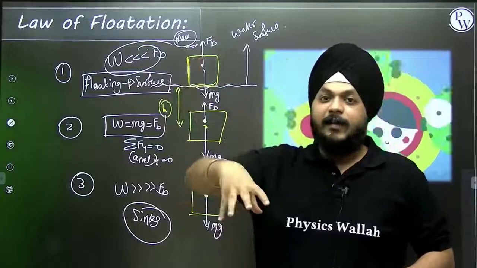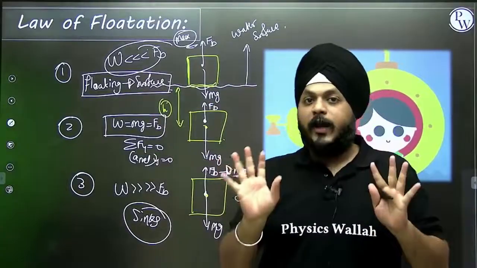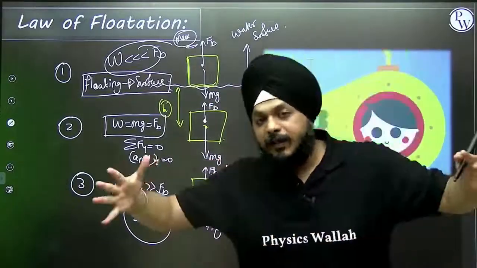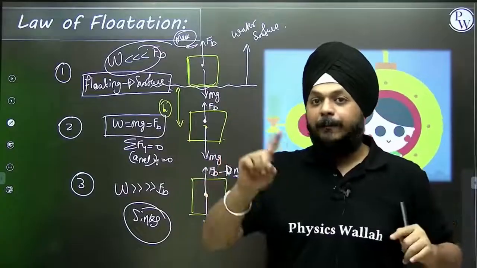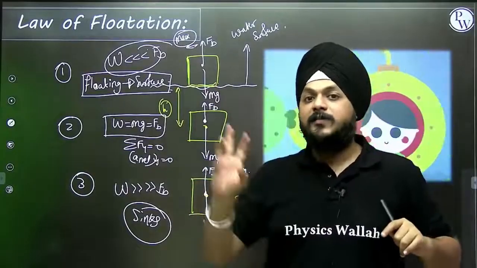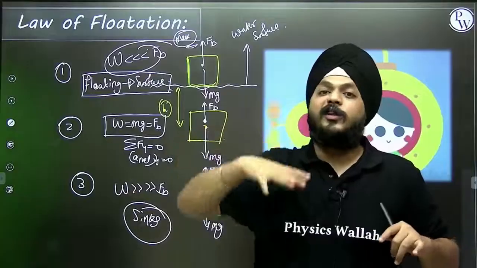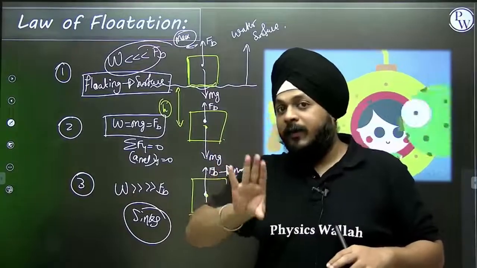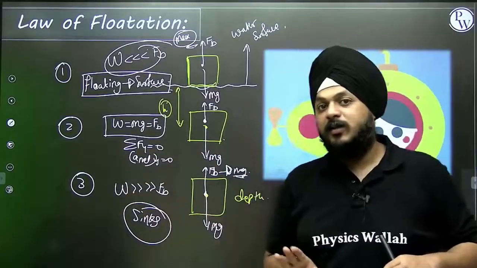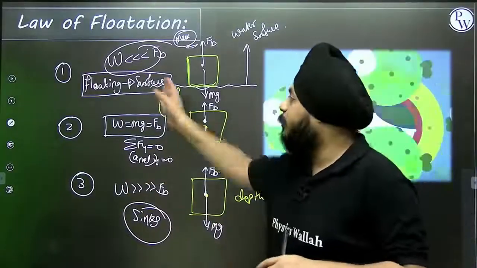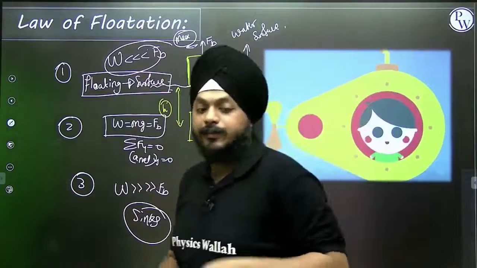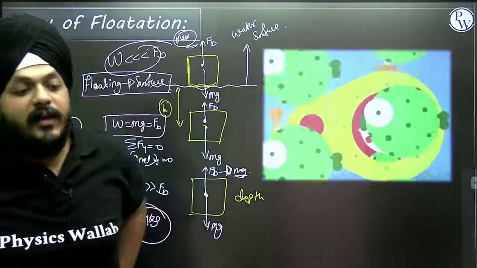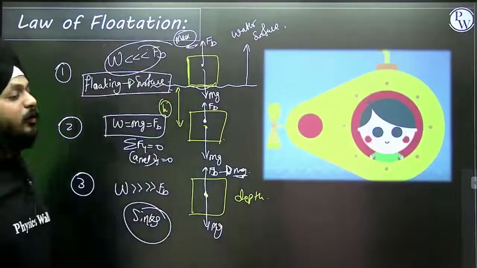If it is getting immersed inside a liquid, then for sure, according to the Archimedes principle, the same amount of water will get displaced. But again, we have three possibilities: it will float above the surface level, or it will remain in equilibrium at some depth h, or it will sink. These are the three possibilities, and that is known as the law of flotation.